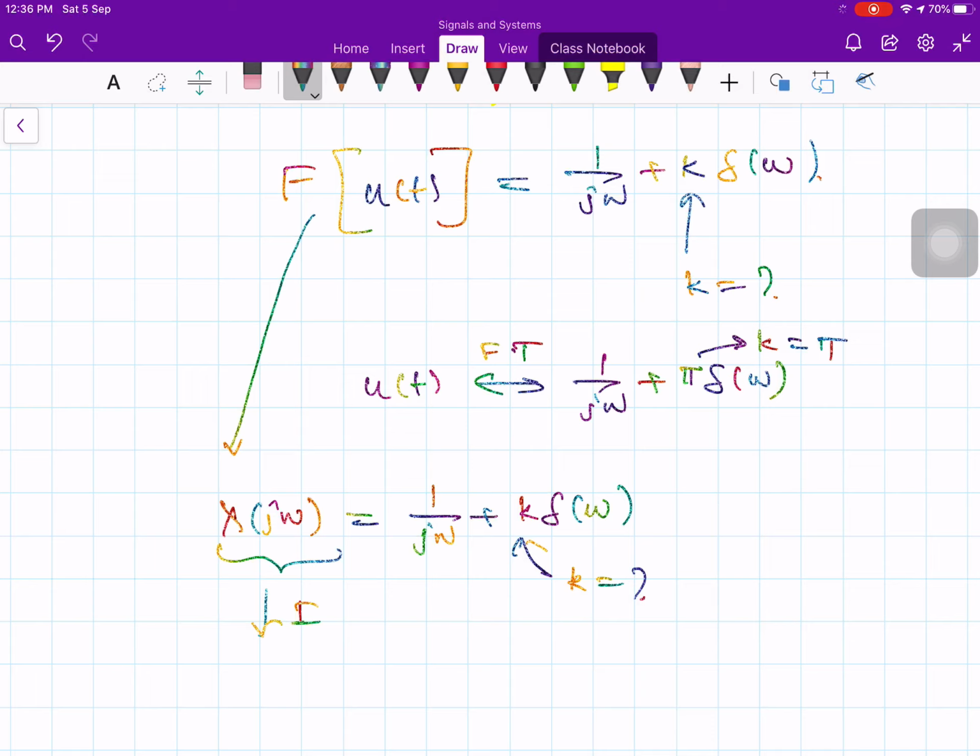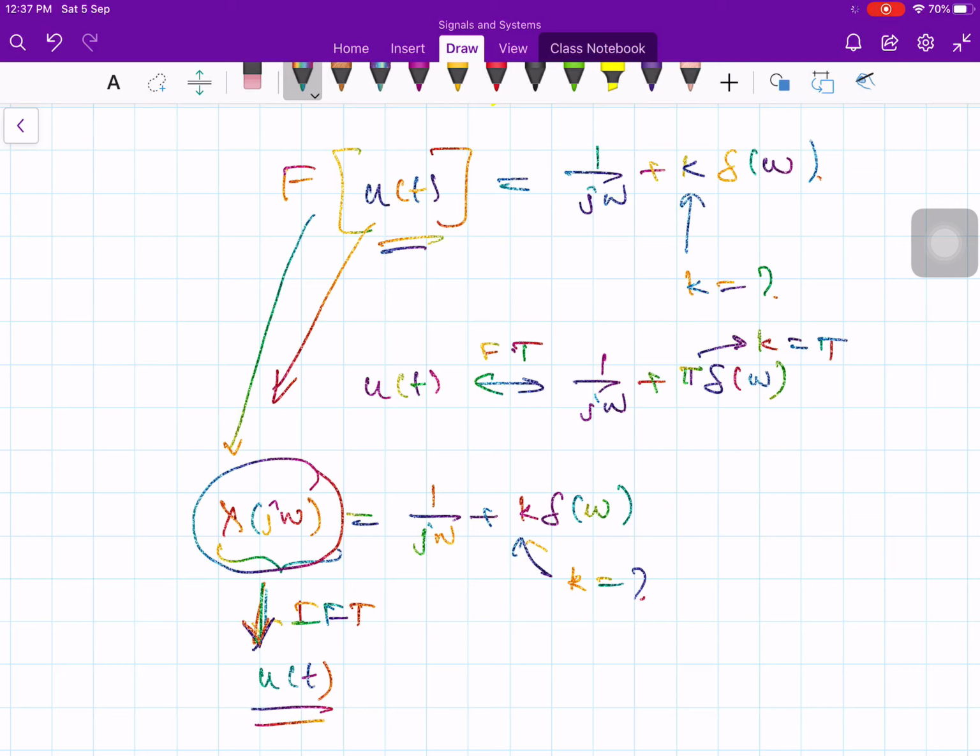Inverse Fourier transform. If you take inverse Fourier transform, you will get u of t, right? Because after all, this x of j omega is the Fourier transform of u of t. That's what we got from there. So what is the inverse Fourier transform formula? Your Fourier integral: 1 over 2 pi integral from minus infinity to plus infinity of x of j omega times e to the j omega t times d omega.